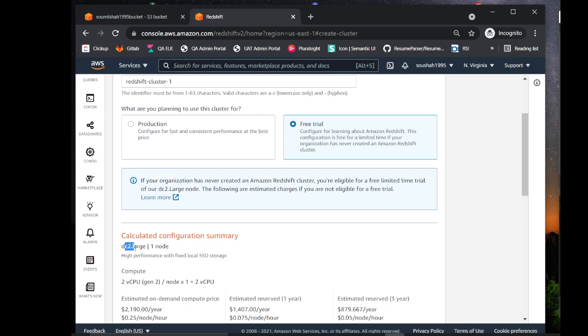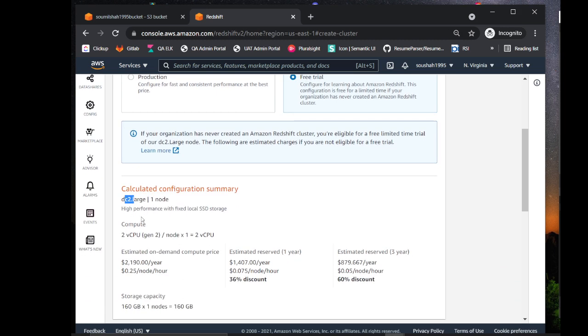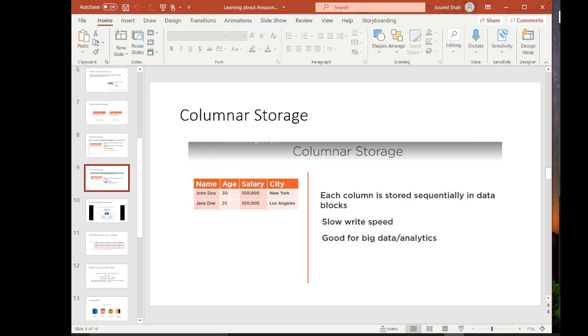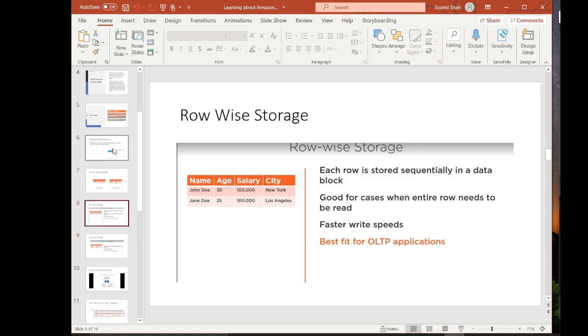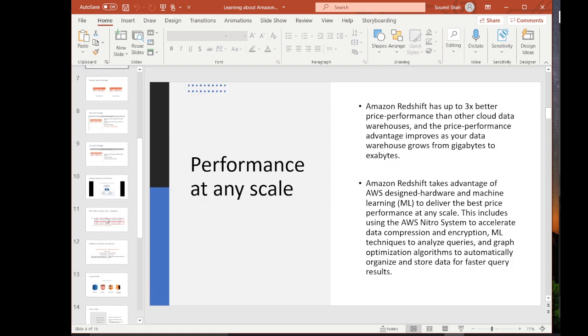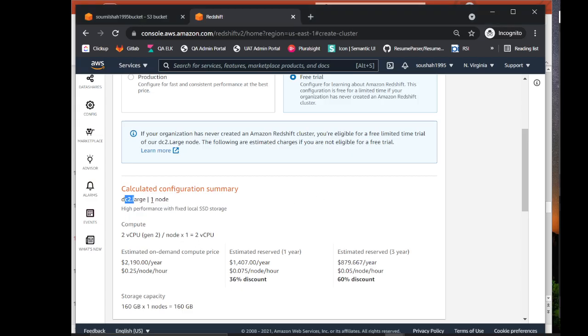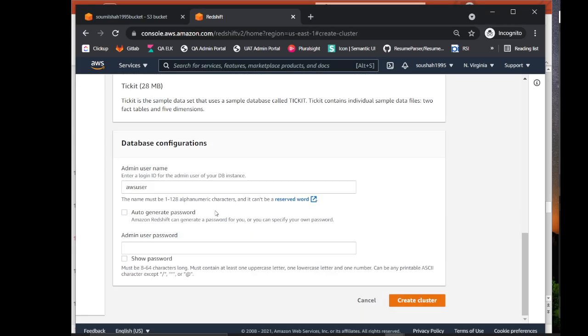And remember, I talked about DC2 and DS2, right? Whenever it's less than 500 GB, DC2. So this slide right here, which I was just talking about, I think it was on the bottom section. This one, DC2 and DS2, right? So now this should make sense, right?